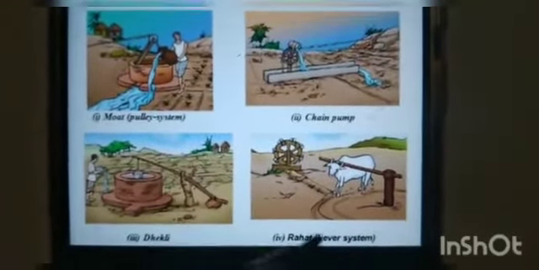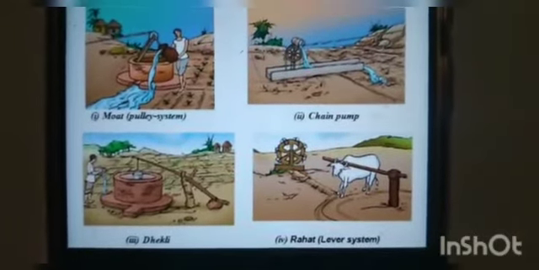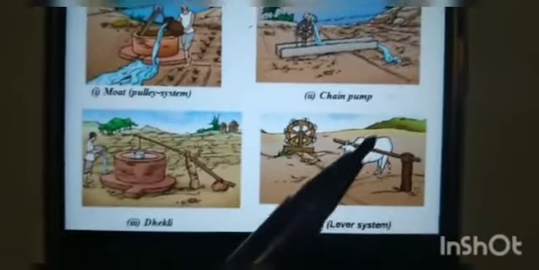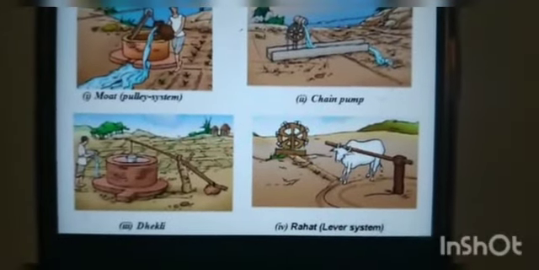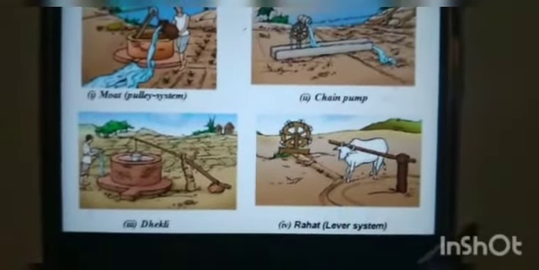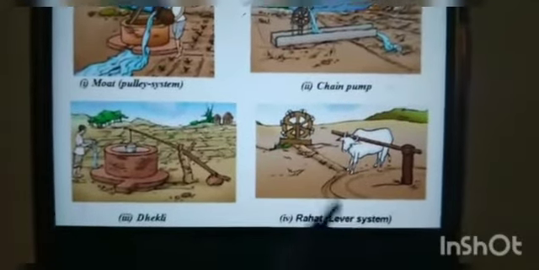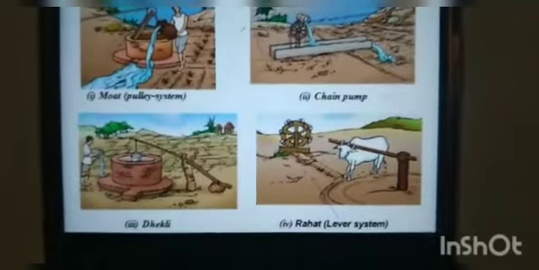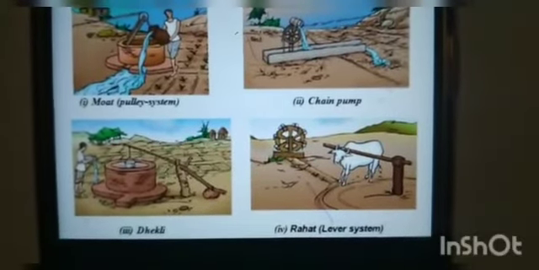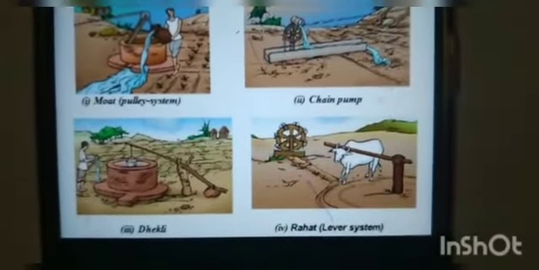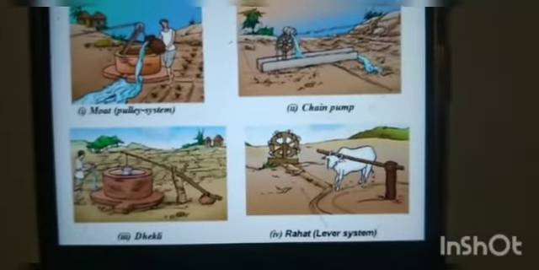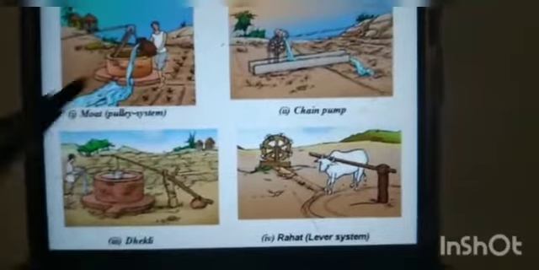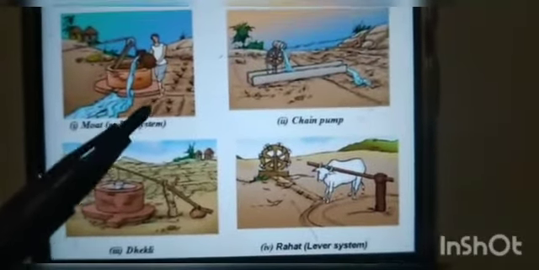Next, Rahat or lever system. The lever system is a traditional method of irrigation in which animals like oxen are used to pull the water out from the wells and collect it. This water is then evenly spread out over the fields. It is cheaper, but it is not a very efficient method of irrigation. These are all the different traditional methods of irrigation systems.